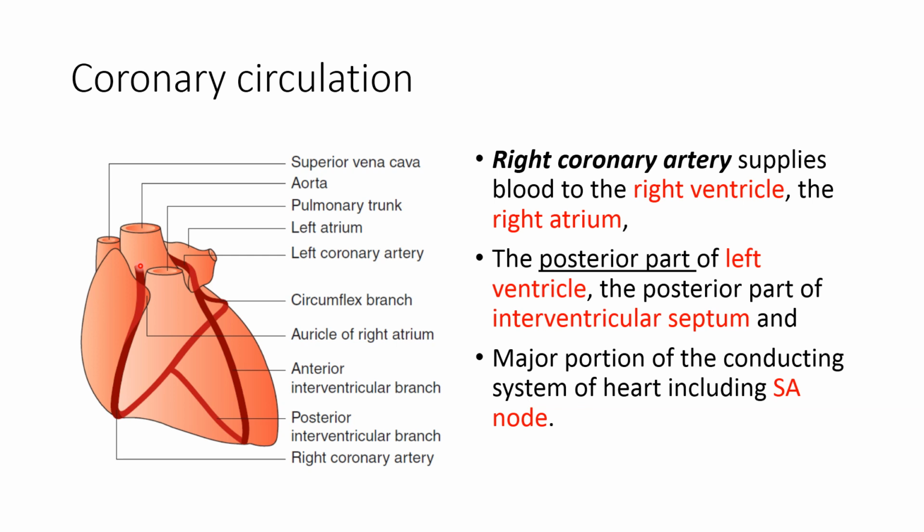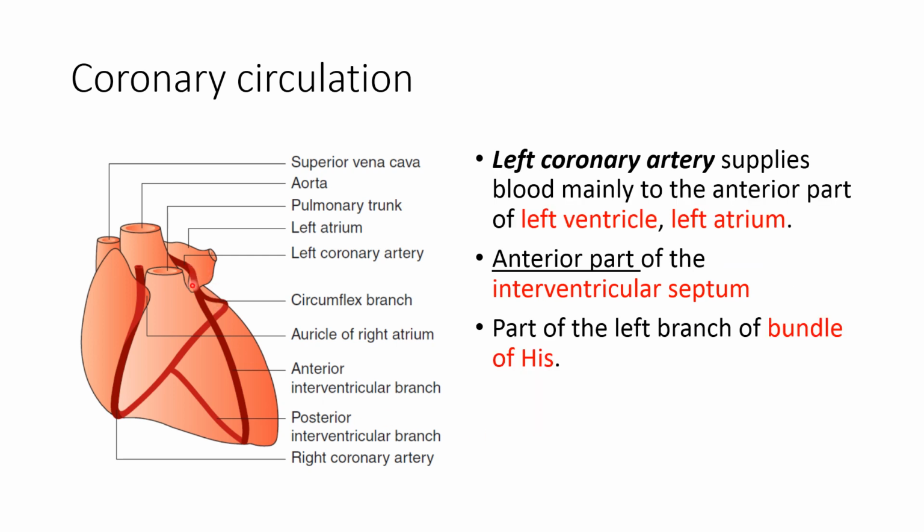The right coronary artery mainly supplies the right atrium, right ventricle, posterior part of the left ventricle, and the posterior part of the interventricular septum. Now, the major portion of the conducting system of the heart, including the SA node, is supplied by the right coronary artery.